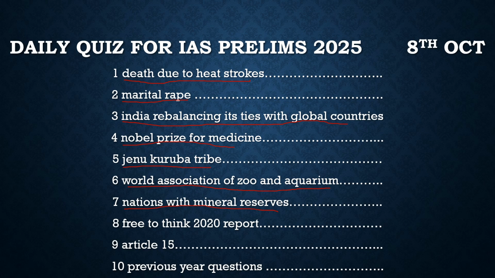After that, there was another article. It is about the Free to Think 2020 report. This report talks about the freedom to speak and freedom of speech. It talks about how the universities, officials, teachers, professors or students should be in a position to talk about what they want to.